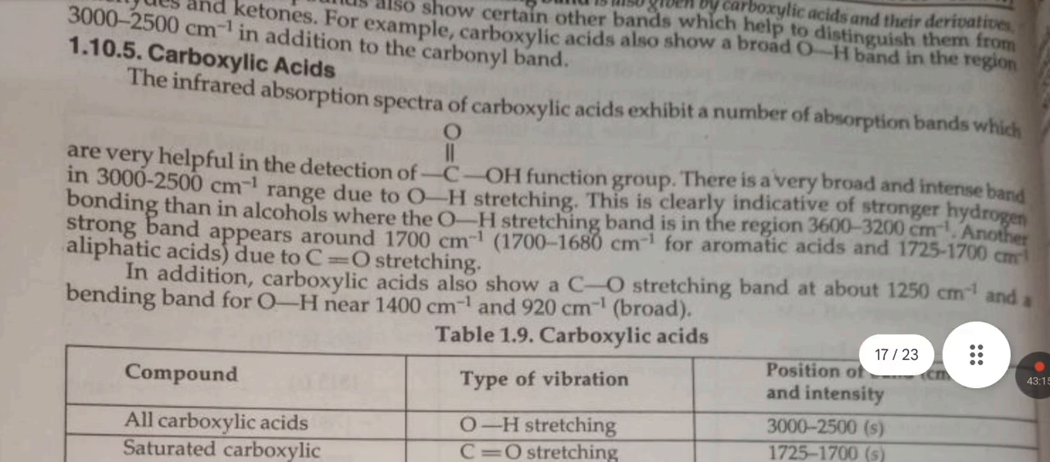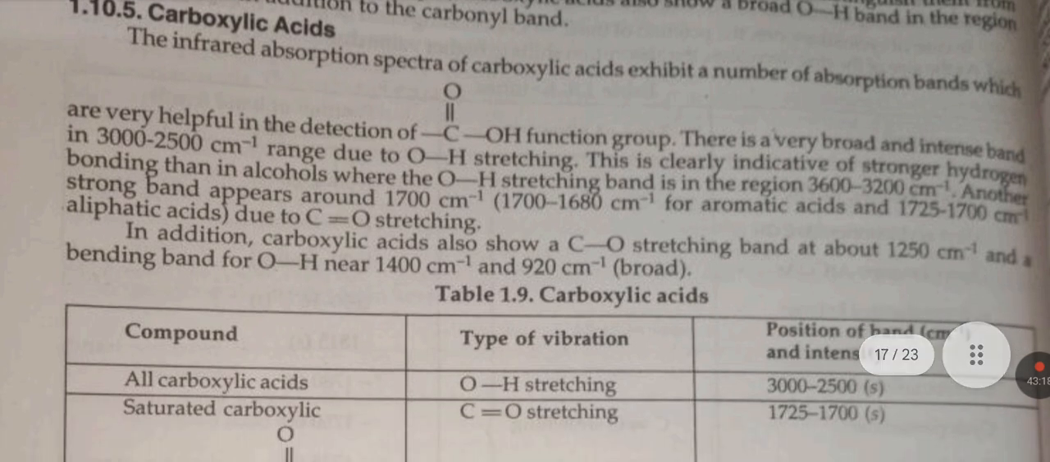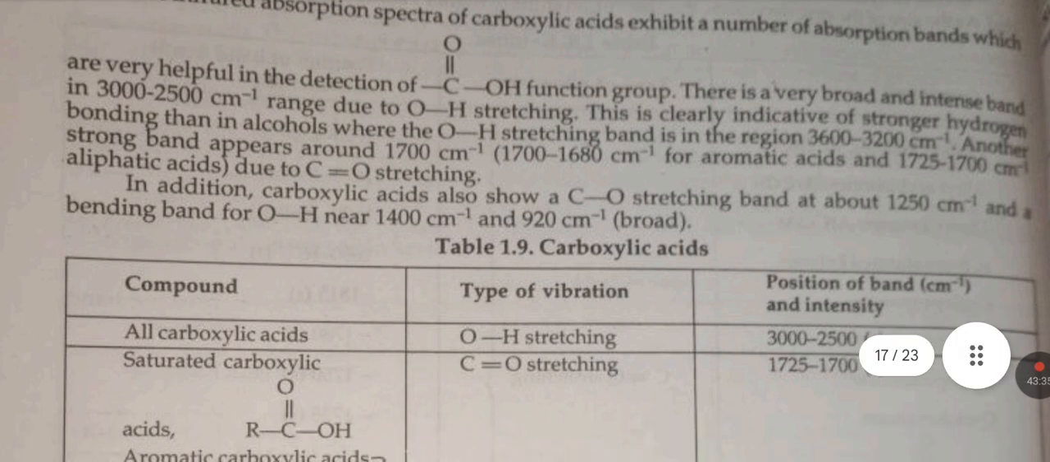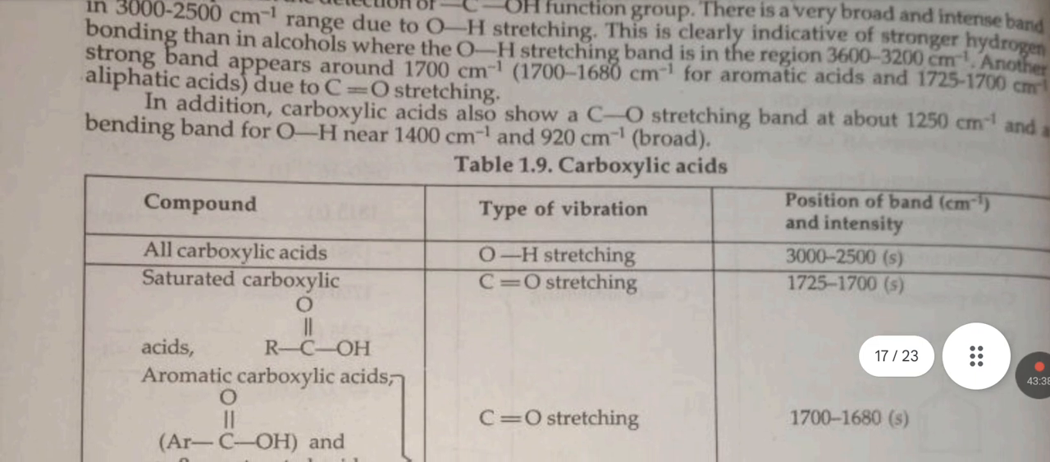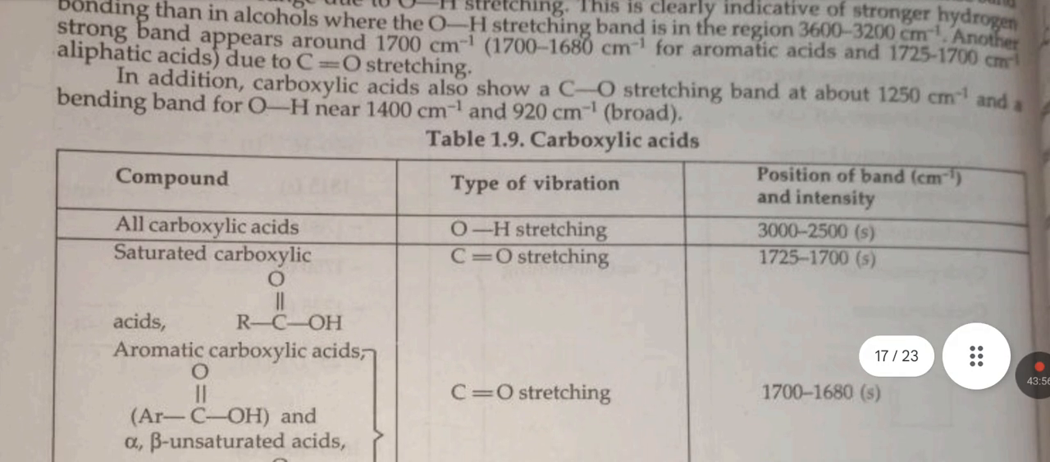Carboxylic acid. The infrared absorption spectra of carboxylic acids exhibit a number of absorption bands which are very helpful in the detection of the COOH functional group. There is a very broad and intense band in the 3000 to 2500 centimeter inverse range due to OH stretching. This is clearly indicative of stronger hydrogen bonding than in alcohol, where the OH stretching band is in the region 3600 to 3200 centimeter inverse.